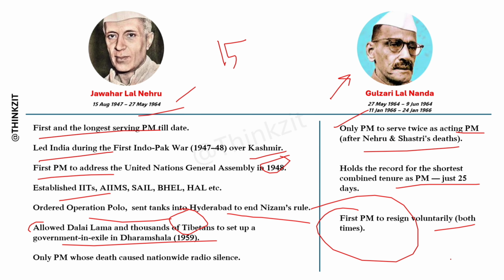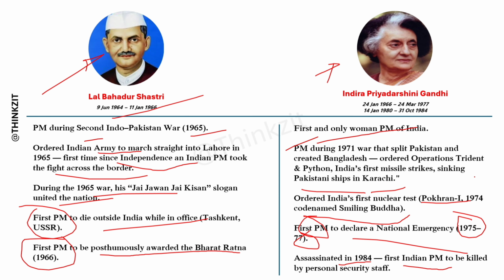So guys, here we have questions for you. One is: in which city was the first IIT of India established under Jawaharlal Nehru? Give the year also, like the city and the year in which the first IIT of India was established under Nehru's leadership. The second question is: which ministry was Gulzarilal Nanda most famous for heading before becoming India's Prime Minister? The third question is: who signed the Tashkent Agreement with Lal Bahadur Shastri? The fourth question is: who was Pakistan's PM during the Bangladesh war with India? So tell me in the comments the answers to all of these.